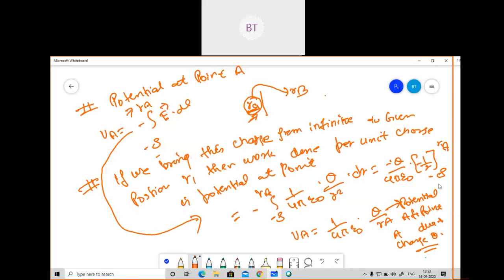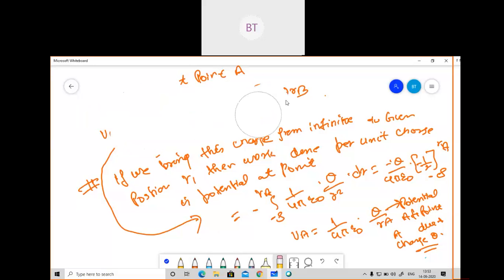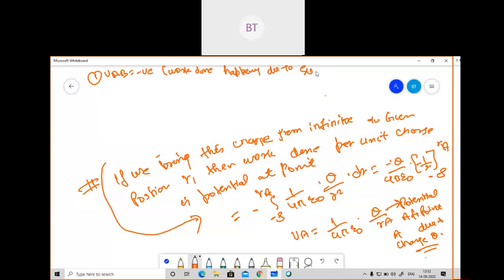If anybody has a doubt, please tell me. There are 2 or 3 points for the statement I am writing here, and after that we will solve one problem, then the rest will be clear. The first point you need to remember is that VAB will be negative if the work done happens due to the electric field. If the electric field is involved in moving the point charge, I substitute the negative value.